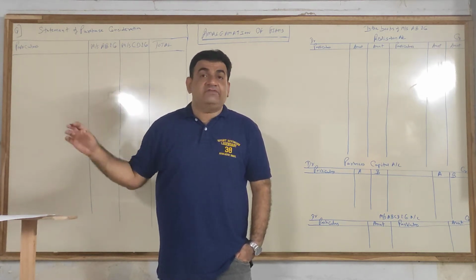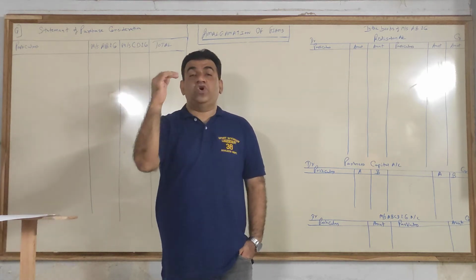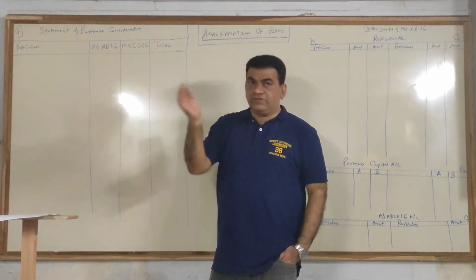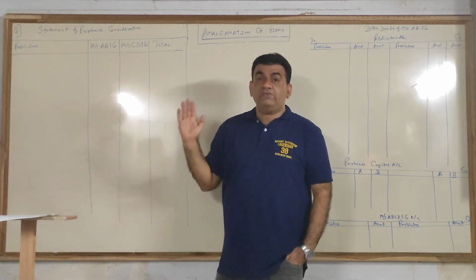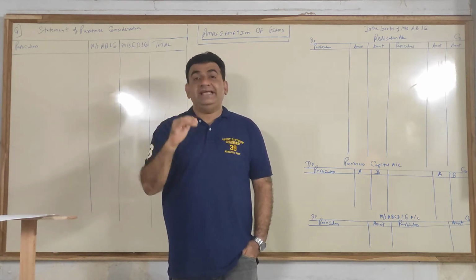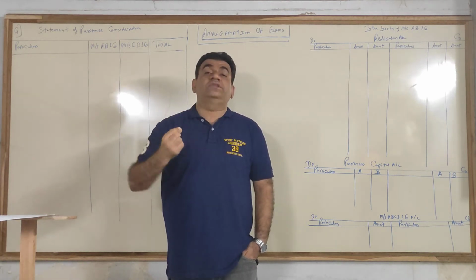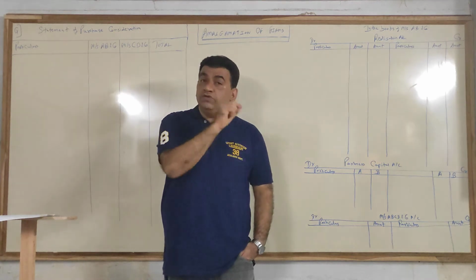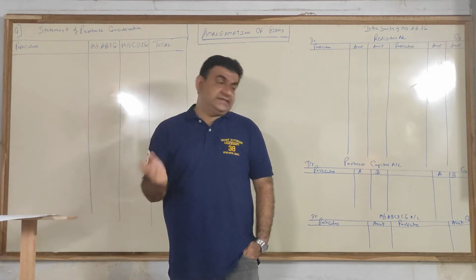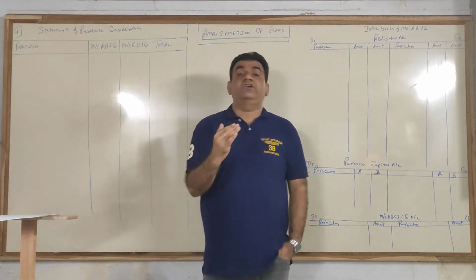So the value assigned for taking over the business in the form of assets and liabilities is called purchase consideration. For that, you can see I have just prepared the statement. Of course, we will fill it up when we start the sum. So the statement of PC is nothing but the details of all assets at the agreed value minus the details of all liabilities at the agreed value, which gives you the value of the existing firm, which the new firm will pay to the old firm. Now, the new firm will not pay to the old firm in the form of cash. That we will see later on, how the new firm pays. But first, you have to focus on the statement of PC part.